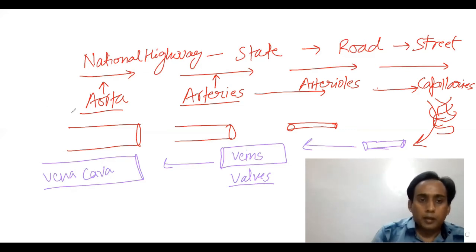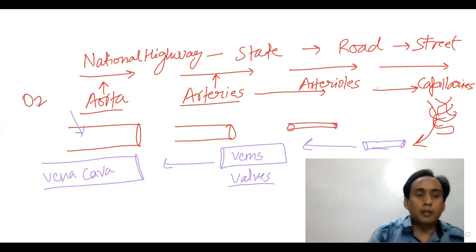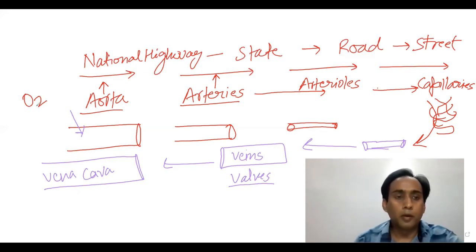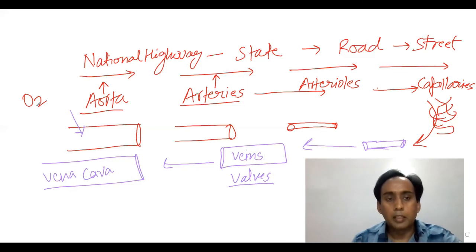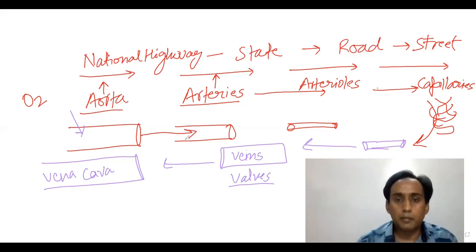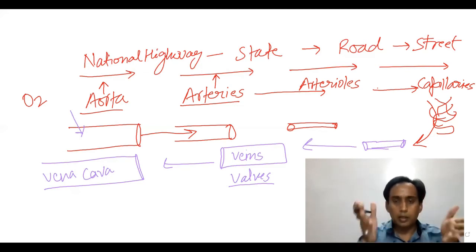The aorta, which has the oxygenated blood, the blood which is rich in oxygen, receives it from the pulmonary veins, and this oxygenated blood is sent to the arteries. So if you make this diagram in your annual exam copy, you are going to get good marks, because the examiner will understand that you have clarity of the concept.